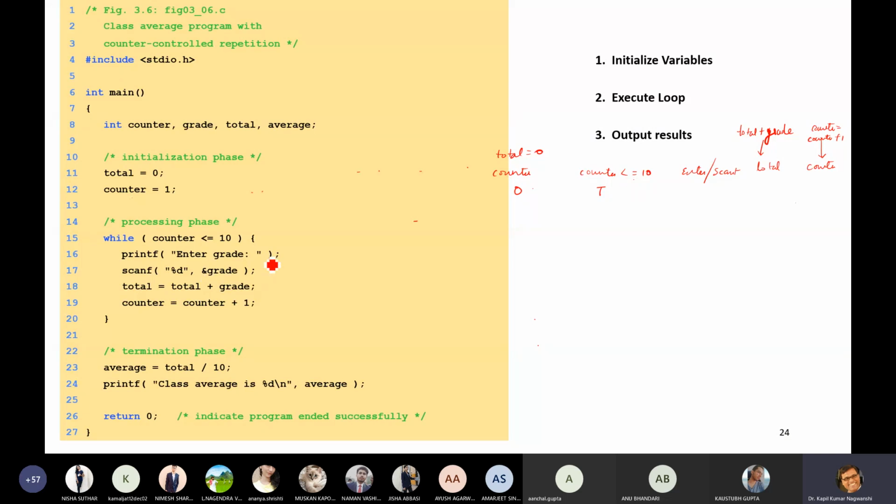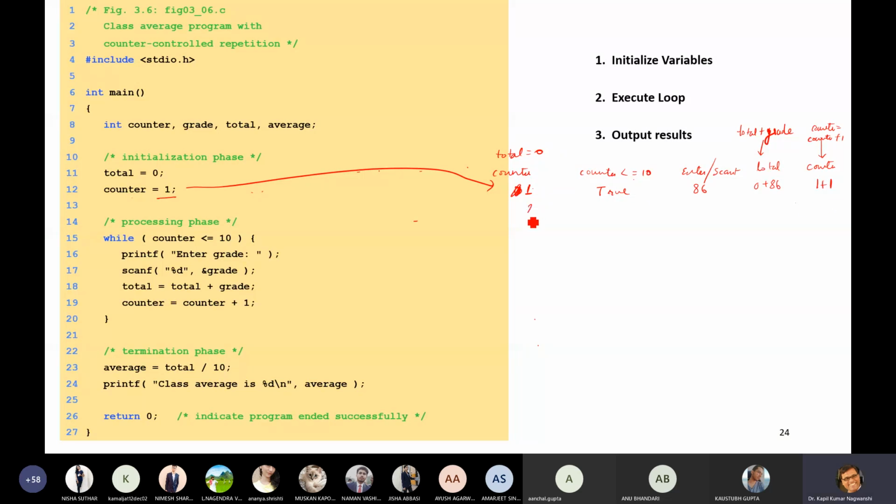Enter, and scanf grade. Suppose 86 is entered. Now total is what? Our total is 0 plus 86. And now counter is set to 1. So now counter is 1 plus 1.